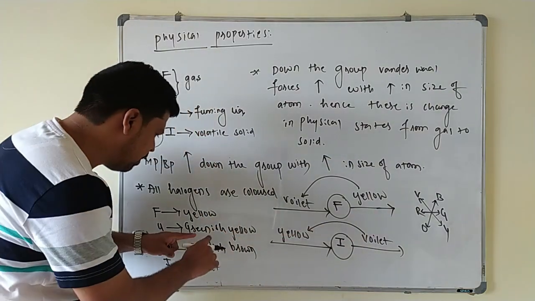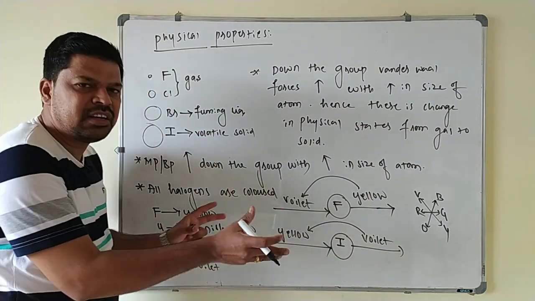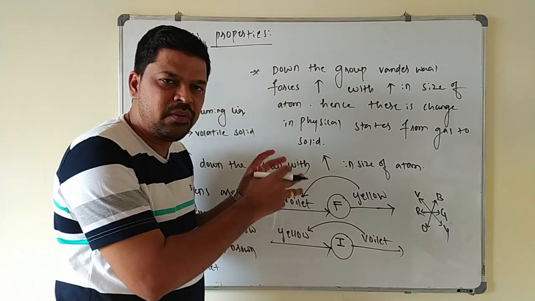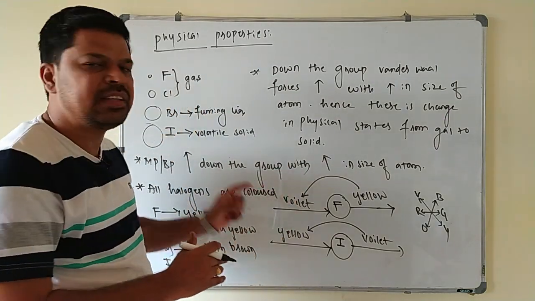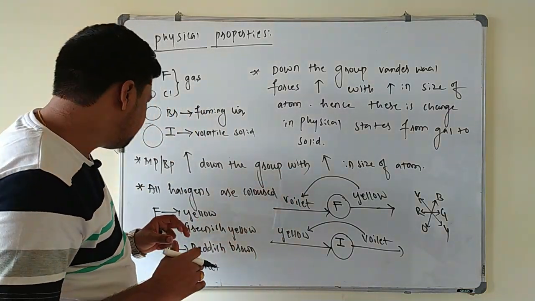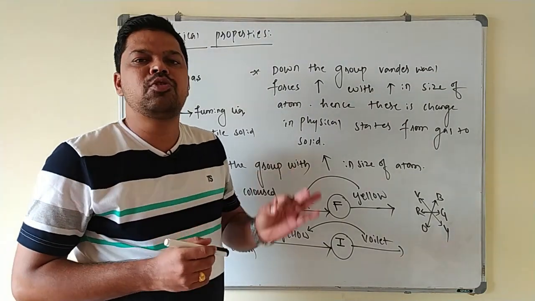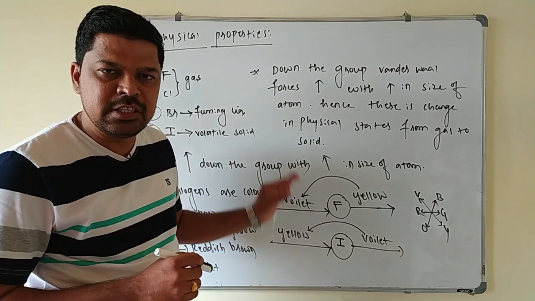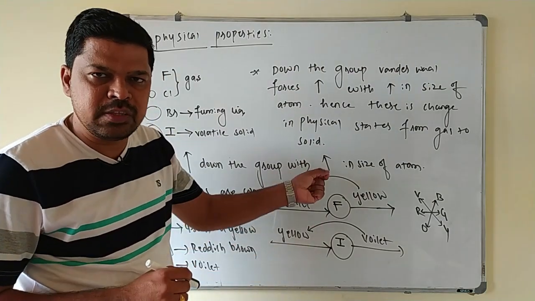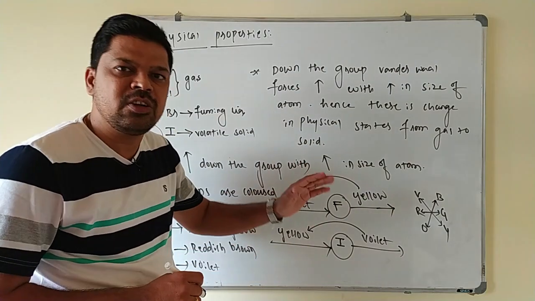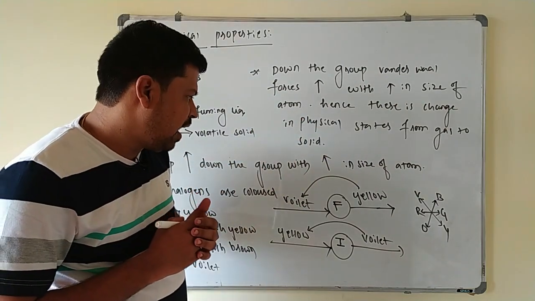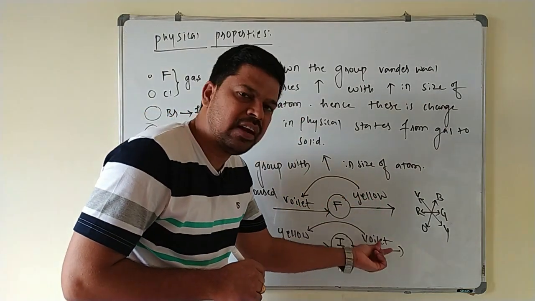Suppose it is having a mixed color like greenish yellow, then mixed wavelengths are absorbed from the visible light and it appears to be a mixed color. So this is the reason for the color of the halogens. The color of halogen is due to absorption of light from the visible region, which results in the excitation of the outermost electron, and that emits a particular color.